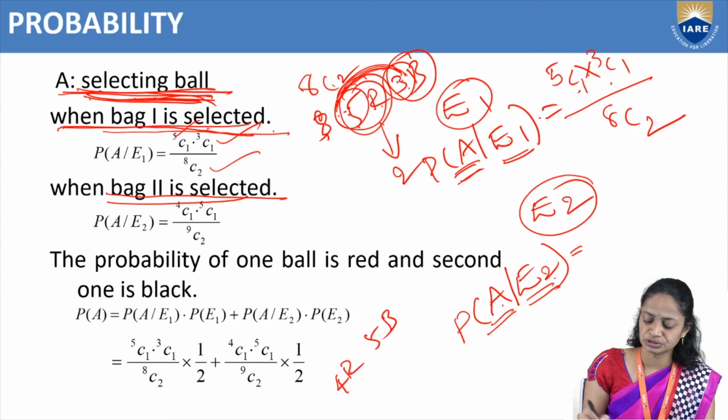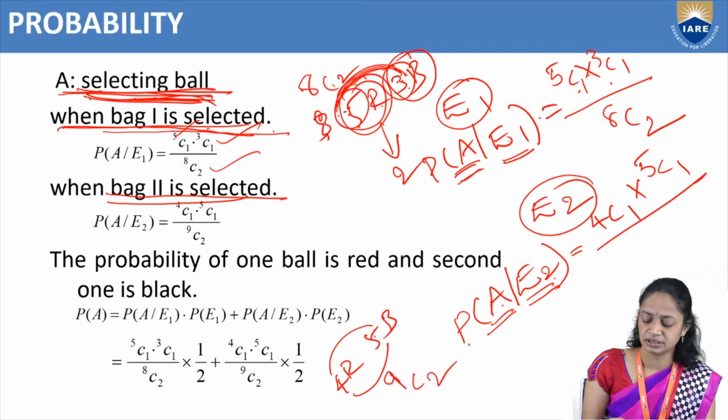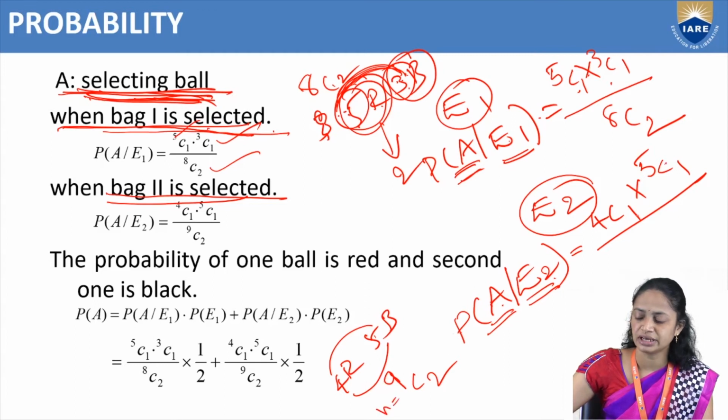So we have to choose one ball from red, that is 4C1, and one ball from black, that is 5C1, divided by the total number of events. The total number of events is 9, from which we have to choose 2 balls randomly. So n equal to 9C2, and the favorable outcome is 4C1 into 5C1.